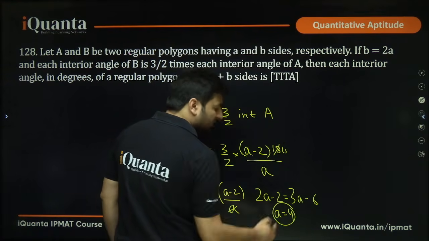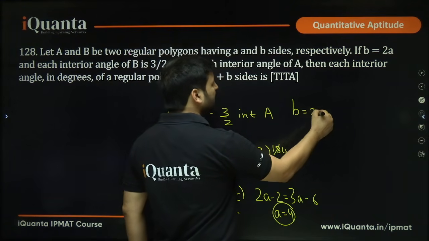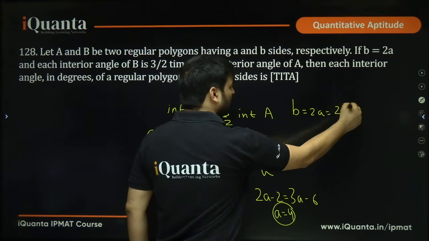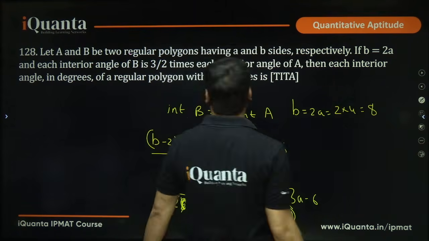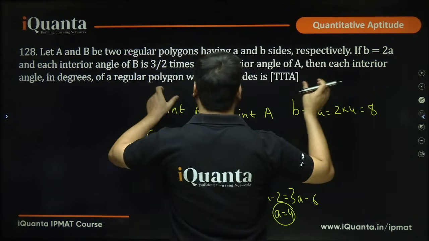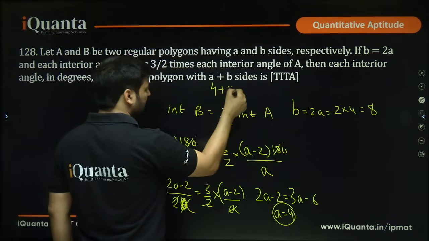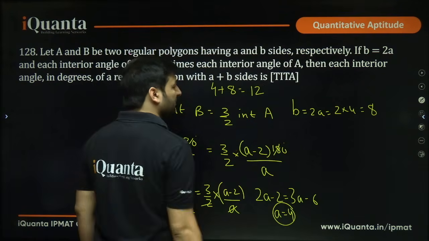So A is 4, that means there is a polygon A having 4 sides. We were given that B equals 2A, so that will be 2 into 4, which gives us 8. We wanted each interior angle of a regular polygon having A plus B sides. A plus B is 4 plus 8. That means we want each angle of a polygon having 12 sides.